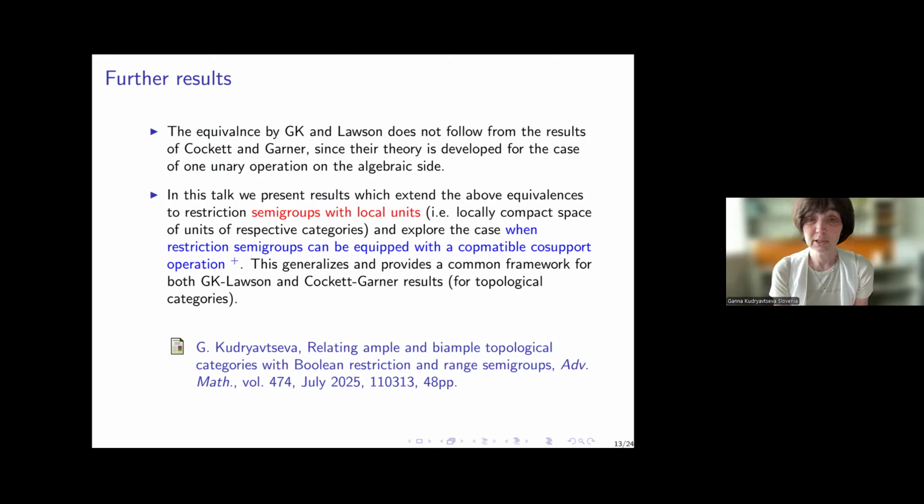So in this talk we present results which extend the above equivalences to restriction semigroups with local units, so we don't need an identity anymore, and to locally compact spaces of units of the respective categories. And we explore when restriction semigroups can be equipped with a compatible co-support operation. This generalizes and provides a common framework for both the Kudryavtseva-Lawson and Cockett-Gardner results. These results were recently published in my paper, which is entitled the same as this talk.